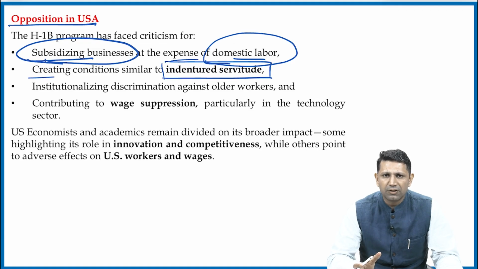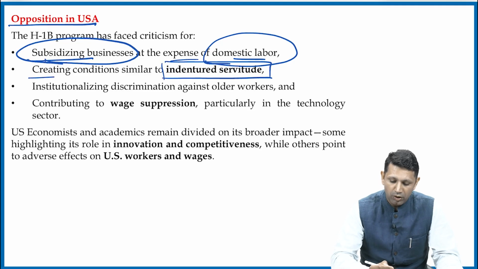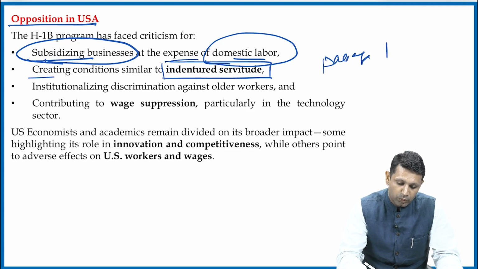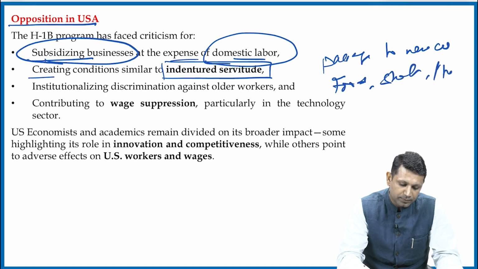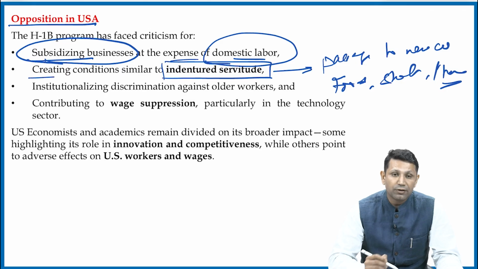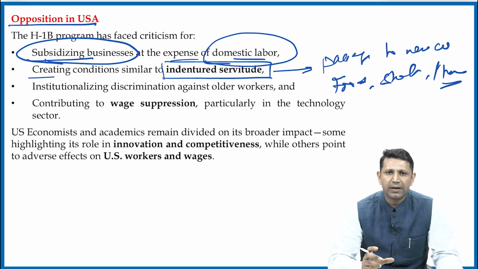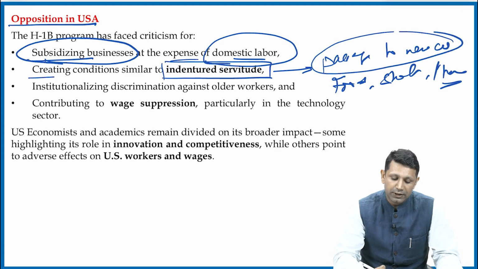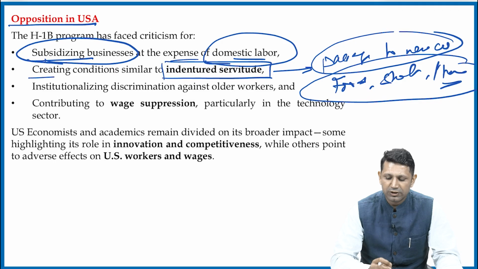What is this word indentured servitude? Indentured servitude refers to a historical system of labor where a person agreed to work in exchange of passage to a new country, or food, shelter, or training. So basically, it is not a kind of slavery, it is a temporary arrangement or temporary agreement between the employer and the employee, in which he is saying that I'm going to work for you without much of the pay, in response that I can get a passage to a new country, or I can get food, shelter, or training.